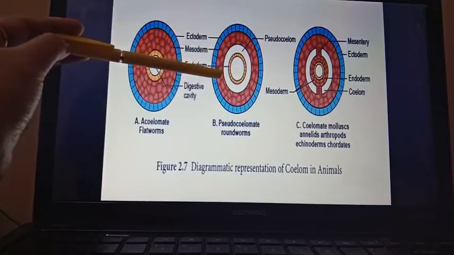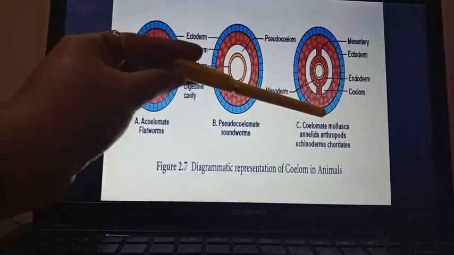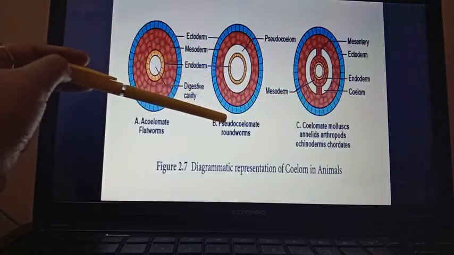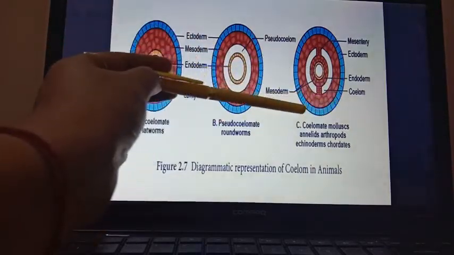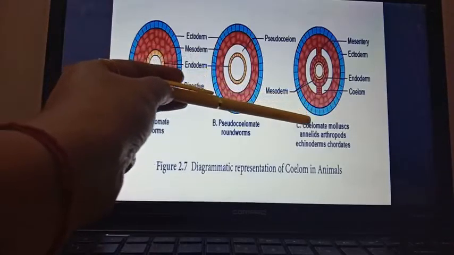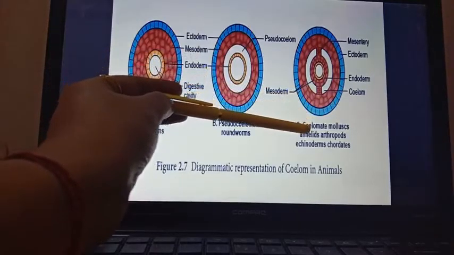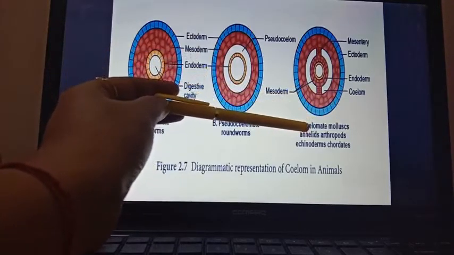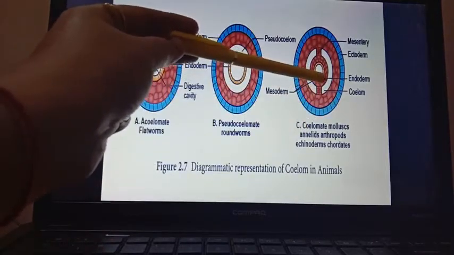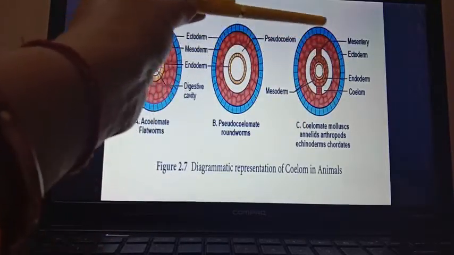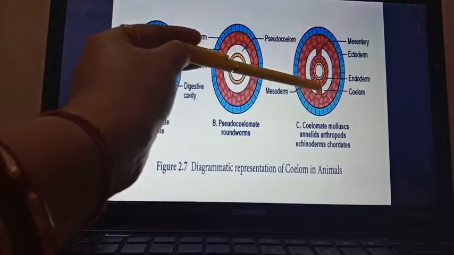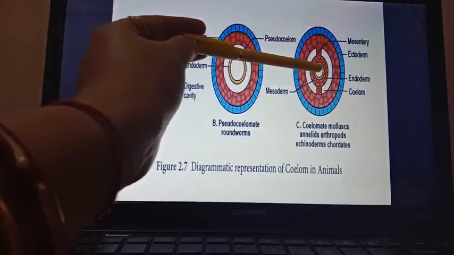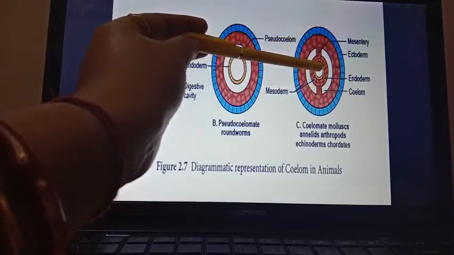Actually, there is a difference between the coelomate and the pseudocoelomate that I am telling you now. For that, first you have to understand what is coelomate. Coelomates are the organisms in which the proper body cavity or coelom is present. So in that picture you can see in the same way, in the middle is the digestive tract.